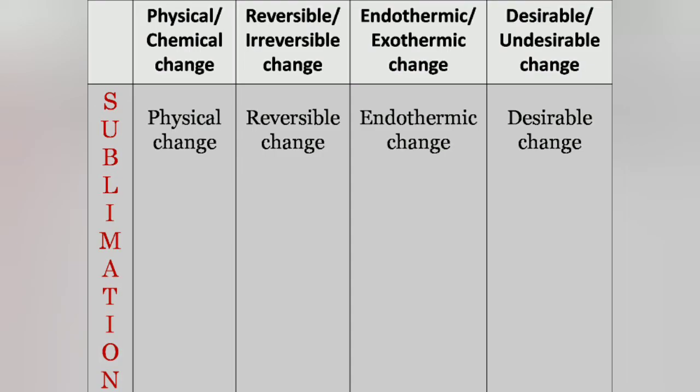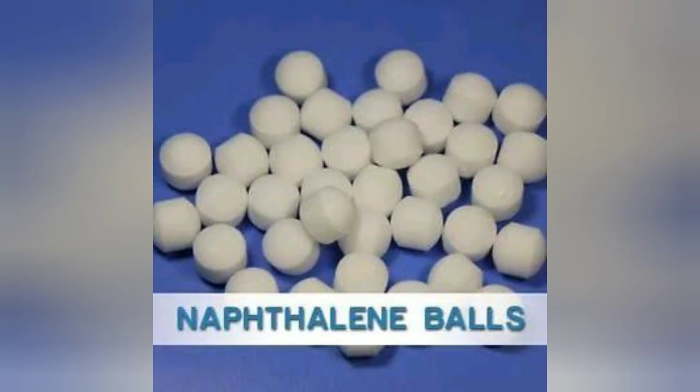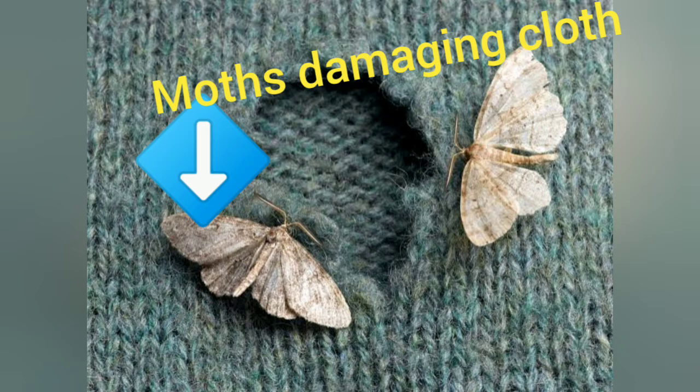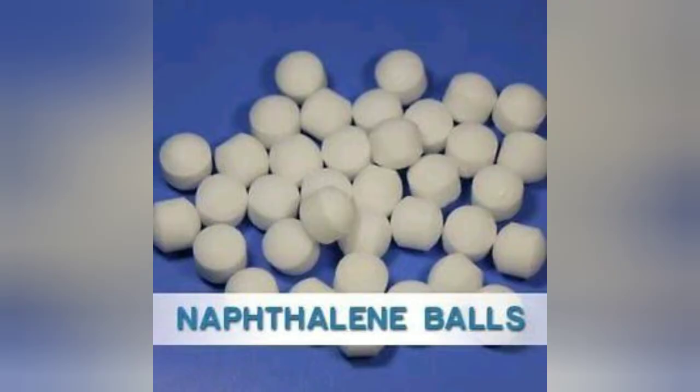You must be familiar with one use of naphthalene, that naphthalene balls are kept in clothes to protect them from moths. As naphthalene sublimes, the vapors of naphthalene diffuse with air particles and its odor, meaning its smell, keeps the moths away from clothes. So sublimation is a useful, desirable change.